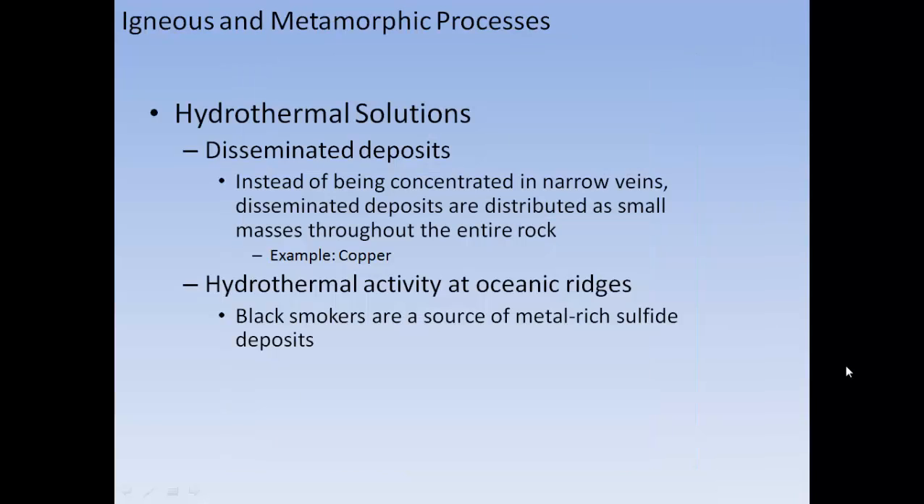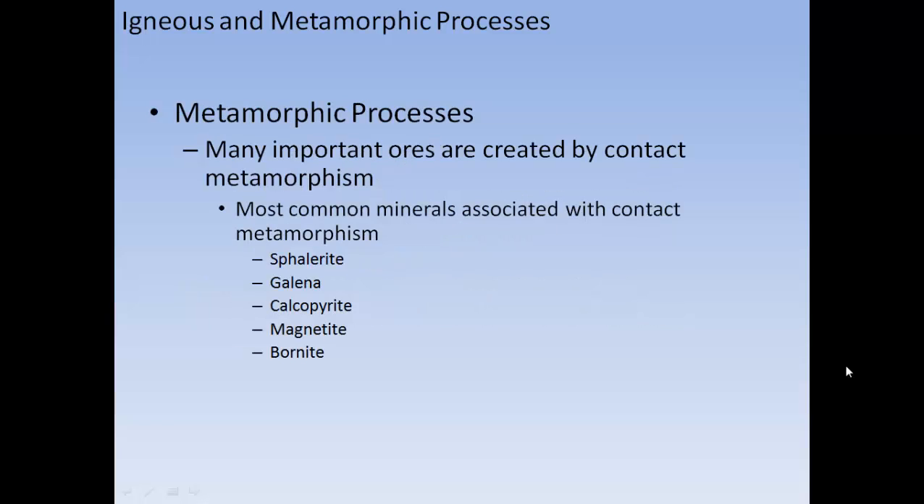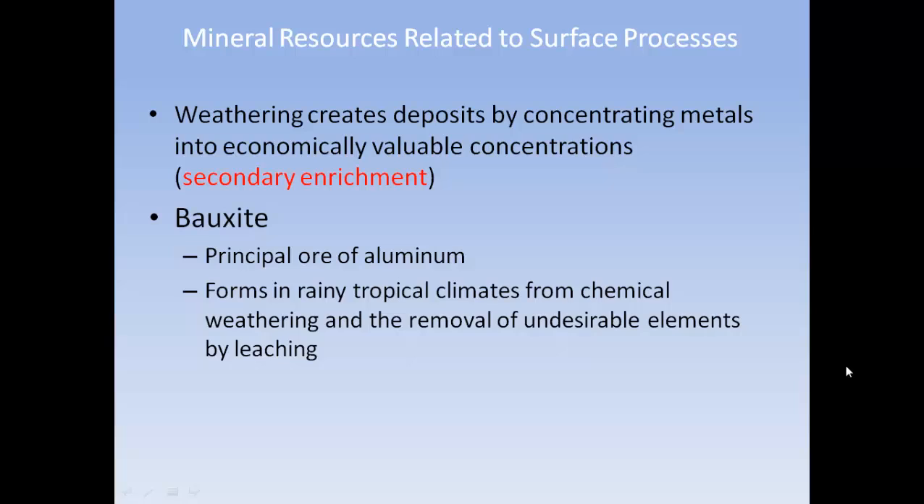Hydrothermal solutions also form disseminated deposits. Instead of being concentrated in narrow veins, disseminated deposits are distributed as small masses throughout an entire rock. Example, copper. Hydrothermal activity at ocean ridges: black smokers are a source of metal-rich sulfide deposits. Metamorphic processes: many important ores are created by contact metamorphism. The most common minerals associated with contact metamorphism are sphalerite, galena, chalcopyrite, magnetite, and bornite.